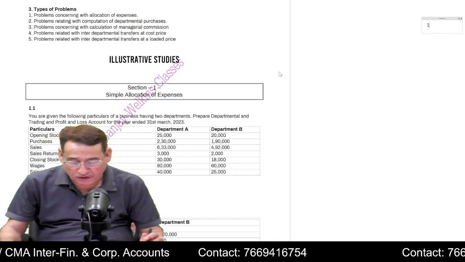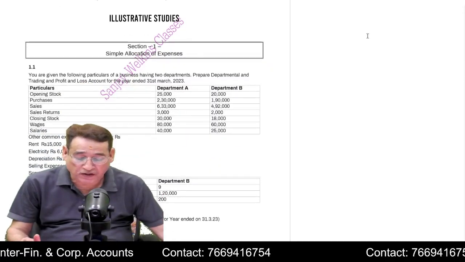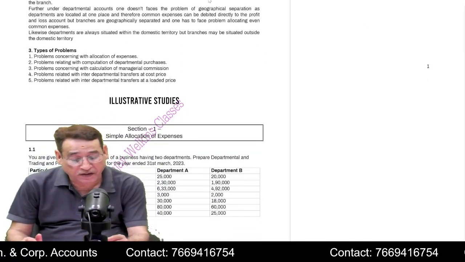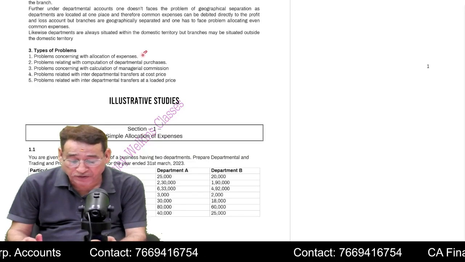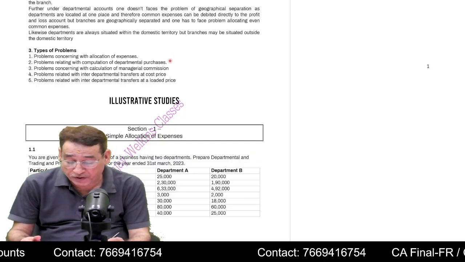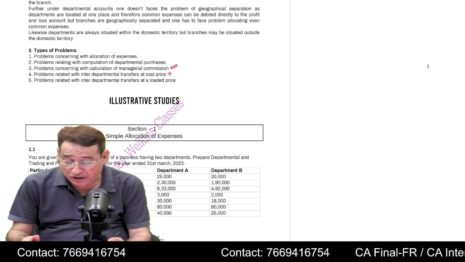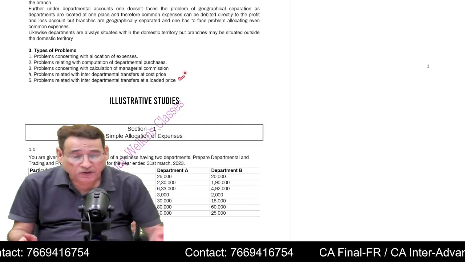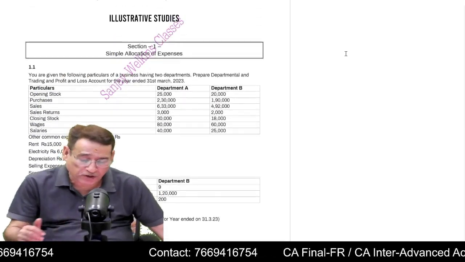Is it clear? So now we'll pick up departmental accounts as far as this ballistic revision is concerned. Actually, as far as this particular chapter is concerned, the problems which we may have to confront are generally related to problems concerning the allocation of the expenses. These are pretty simple ones. And problems relating to computation of departmental commission, and then problems related to unrealized profit, so interdepartmental transfers. Now I will tell you which are the topics which are very important, but first pay attention.